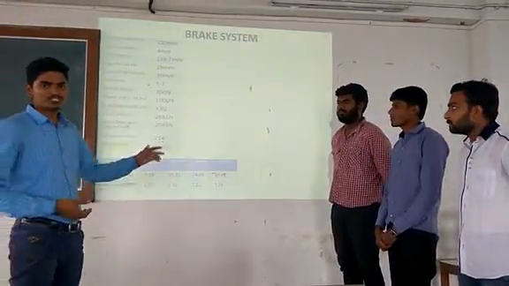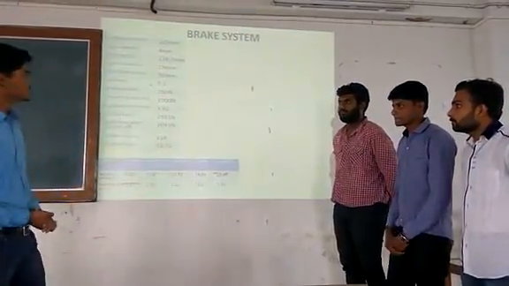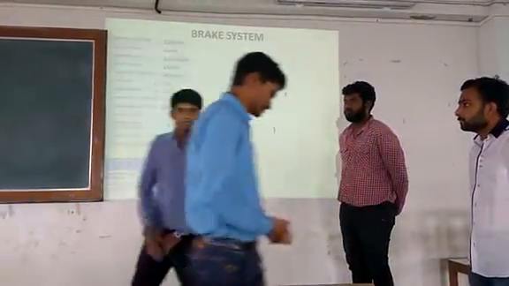So this is all about the steering system. Then the next is the braking system. It will be covered by Prashant.